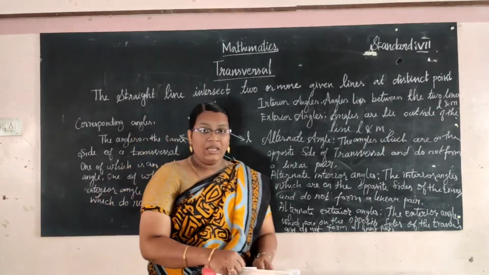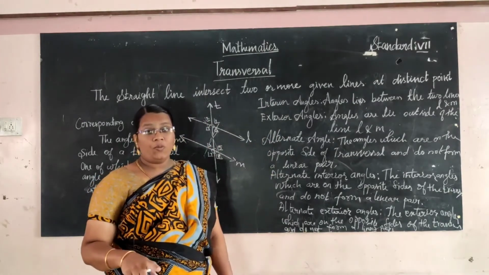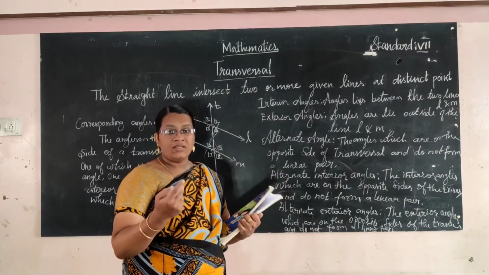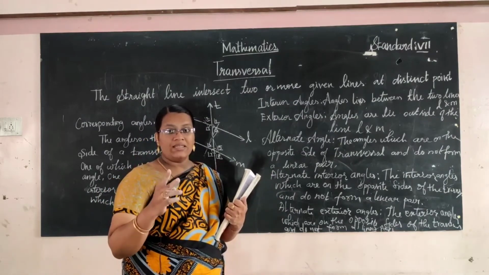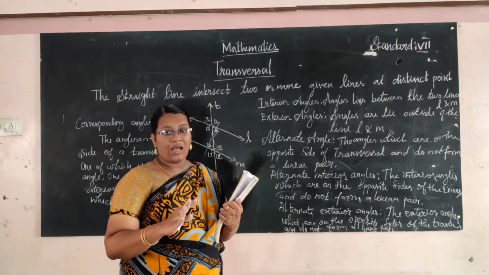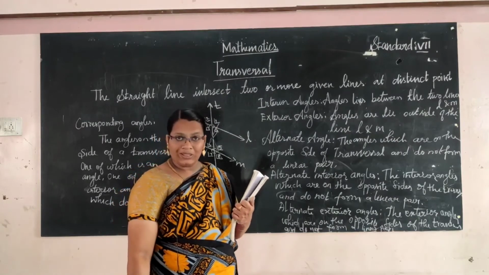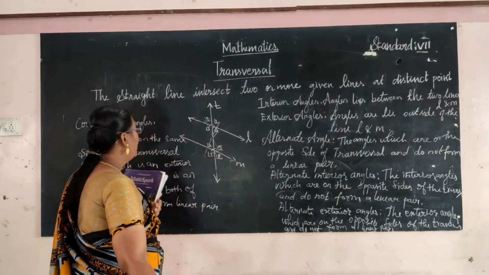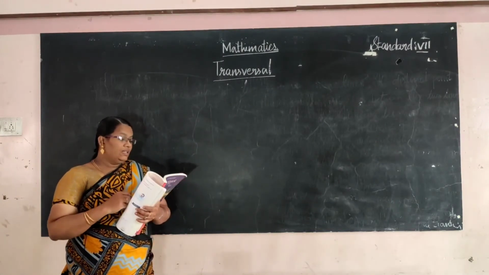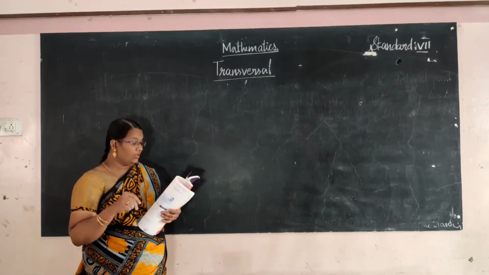Now we will do the examples. Everyone knows vertically opposite angles. As I said, vertically opposite angles means two lines intersecting at a point make 4 angles, not having any common arm. That is called the vertically opposite angles. Okay. So we have concluded from these angles, the pair of alternate angles are equal. The conclusion, okay.